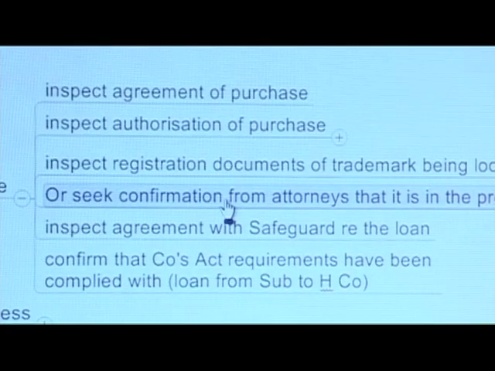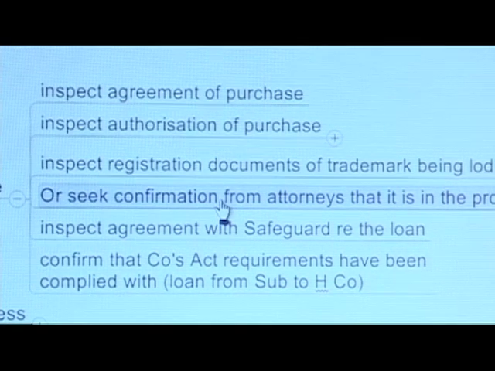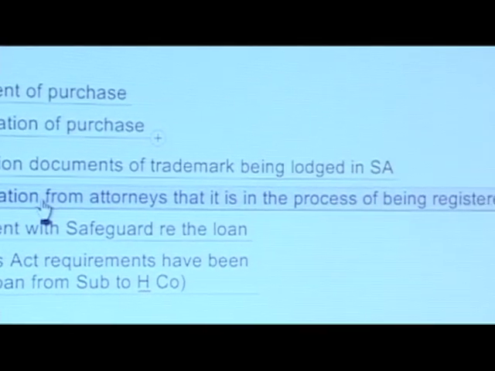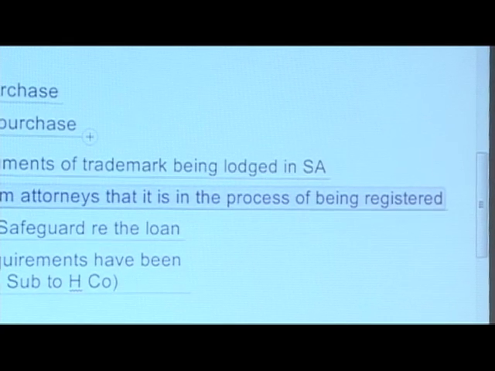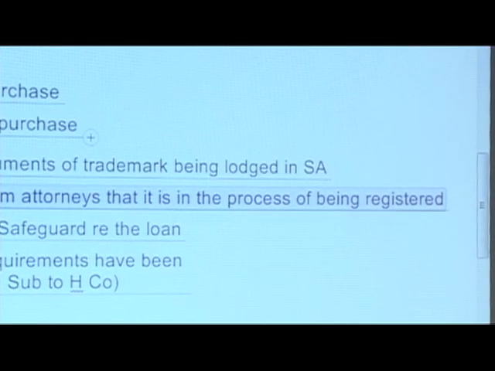Look, it's registered. If it hasn't been registered, because this is happening towards the end of the year, then typically the registration of a trademark will be done through a firm of attorneys. Get confirmation from the attorneys that the request for the registration has been made and that the trademark is in the process of being registered. That's in terms of the trademark.